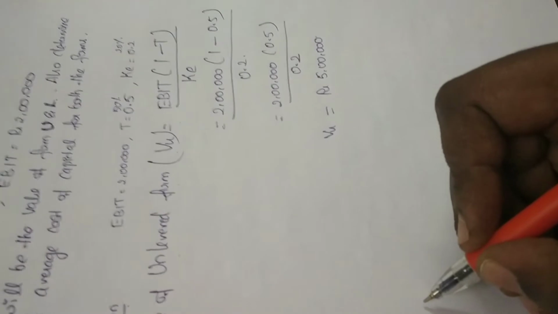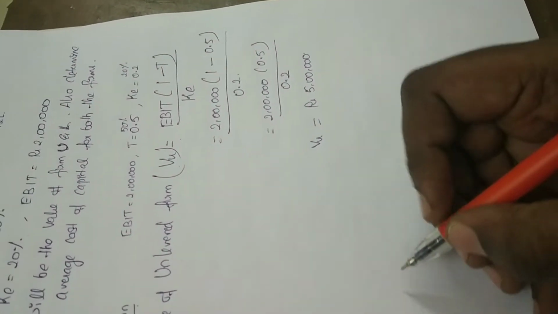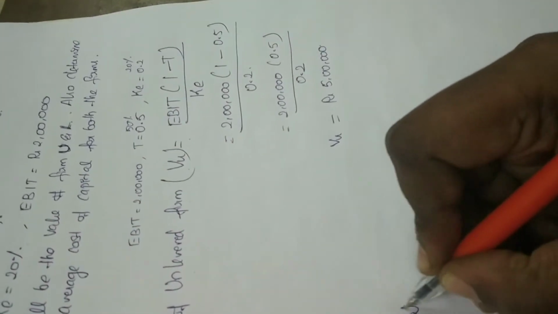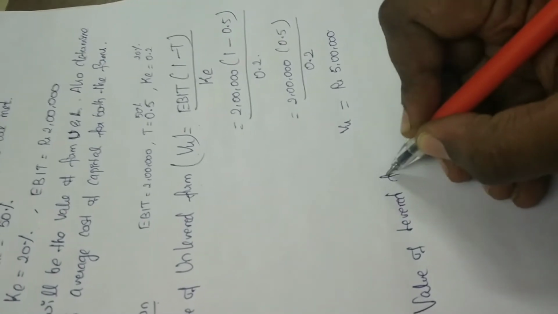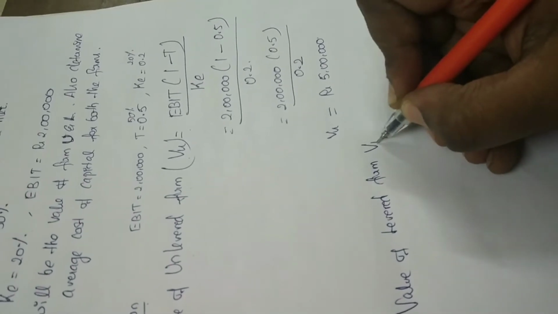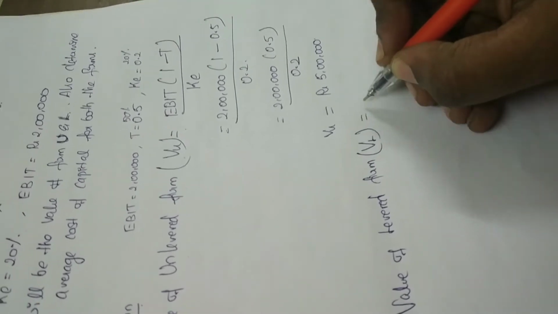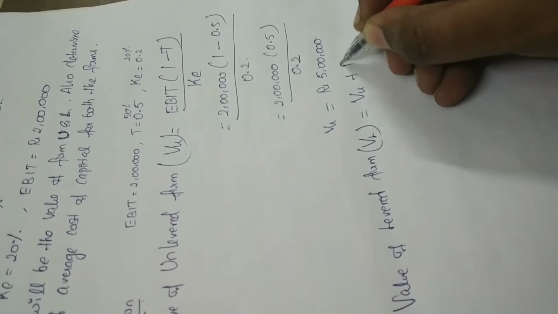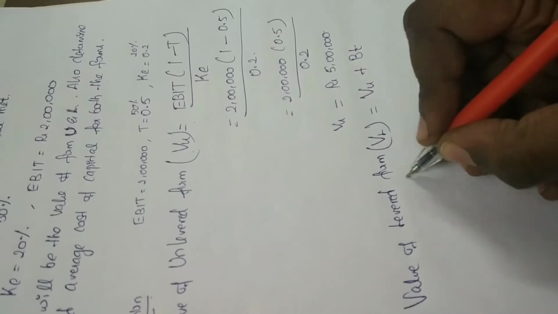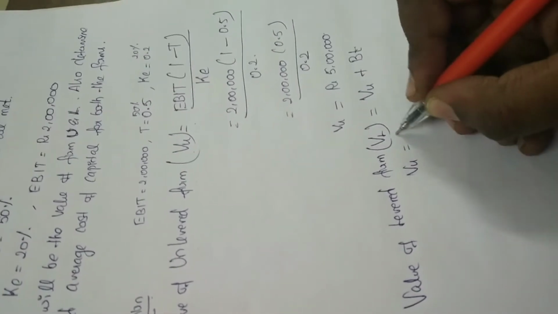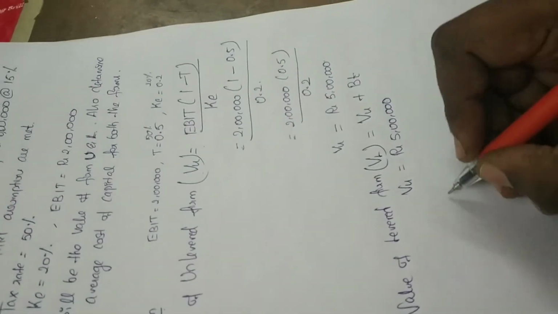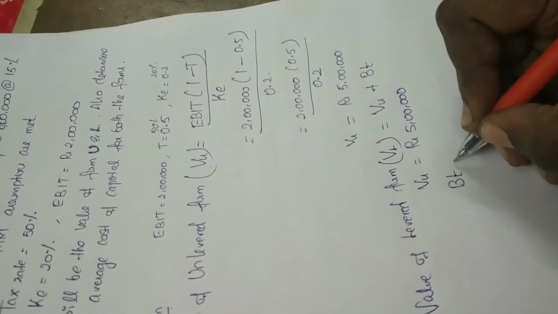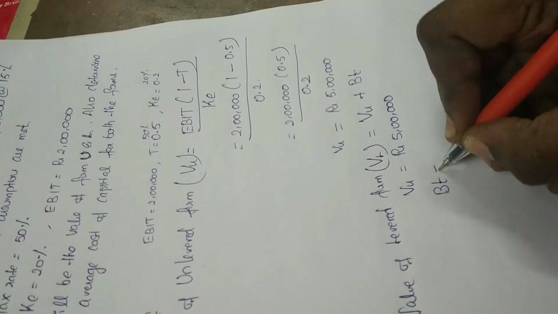Next we are going to find out the value of the levered firm. The formula is VL, the value of the levered firm, is equal to VU plus BT. VU we already have, rupees 5 lakh, and we are going to find out BT.